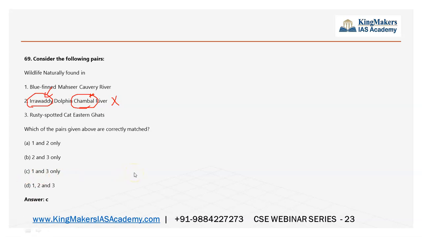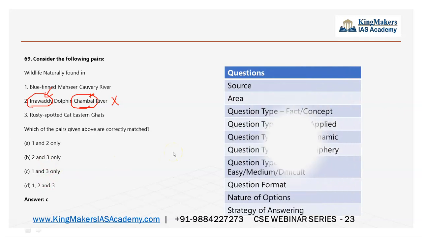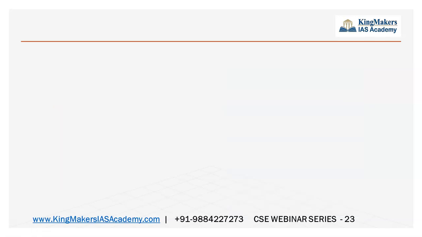Simple. So actually elimination will help you in these questions. Sometimes you have to read it properly. Irrawaddy is a river, Chambal is a river. Irrawaddy river is in Southeast Asia. Chambal river is in India, on the western side of India. If Chambal were at least nearby the Irrawaddy river, you could have understood this statement would have been wrong. But it's totally in a different geography and different environment also. So it is not possible for the Irrawaddy dolphin to be found in Chambal river. So the answer is C. By eliminating 2, you will come up with the answer of 1 and 3. Simple. So in environment questions, the elimination technique and logic will sometimes be handy.